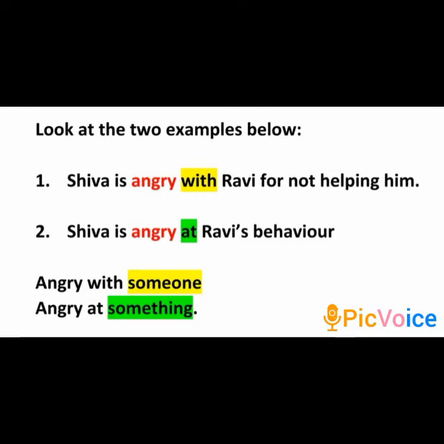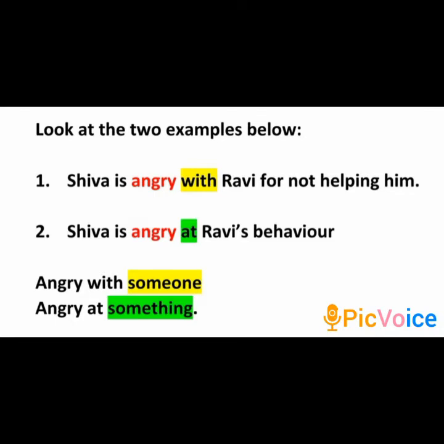In the first sentence, angry is followed by with, and in the second sentence, angry is followed by the preposition at. Why the difference? In the first sentence, angry is followed by the preposition with because Shiva's anger is directed towards a human being, Ravi. Now look at the example following it. Shiva is angry at Ravi's behavior.